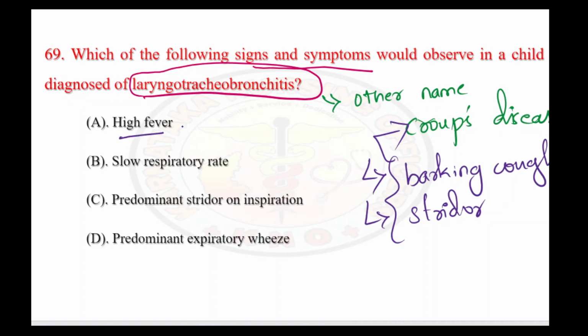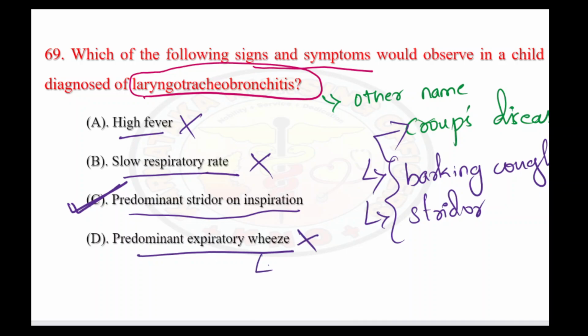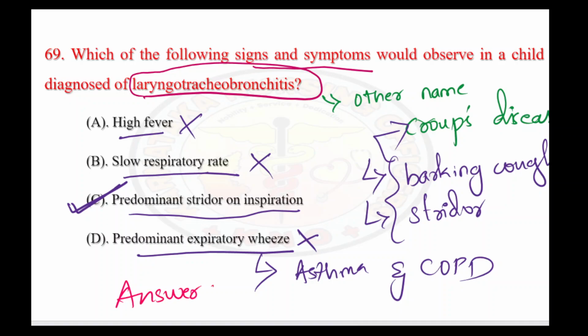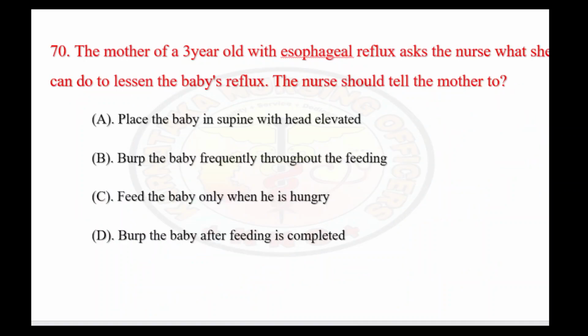High fever. Fever might be there, but again, it is not going to show laryngotracheobronchitis. Second is slow respiratory rate. Respiration might be irregular, but not slow respiration. Third is predominant stridor on inspiration. Yes, this stridor is going to mimic the barking cough. So the right answer is option C. Predominant expiratory wheeze is not seen in this condition, it is seen in asthma and COPD. So the right answer here is option C.